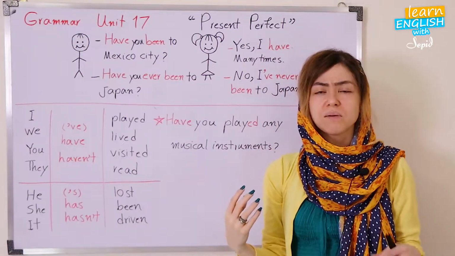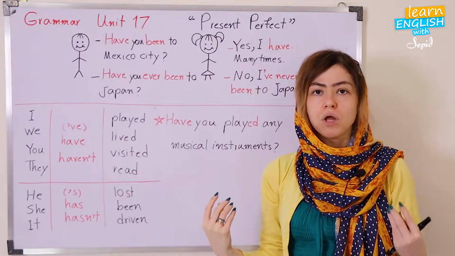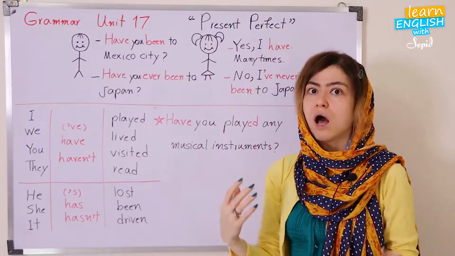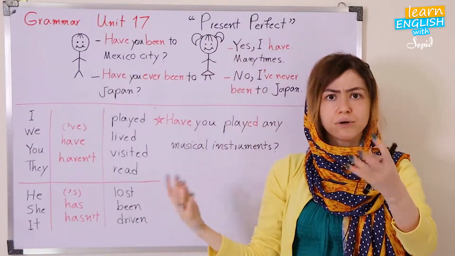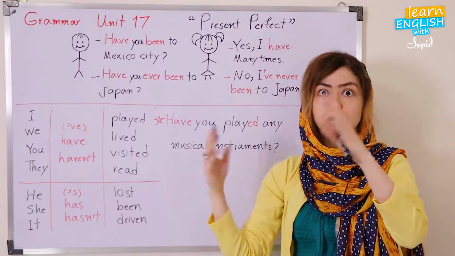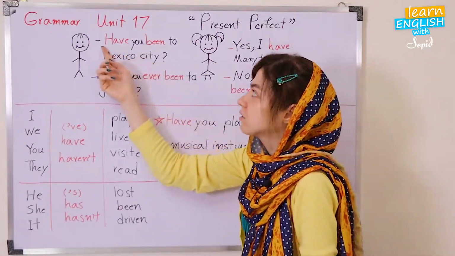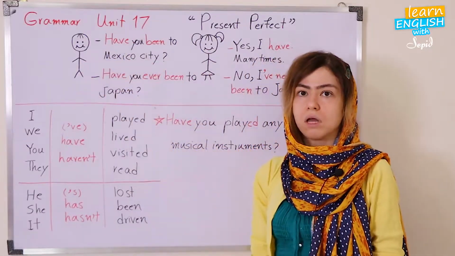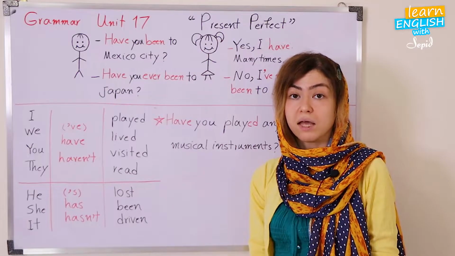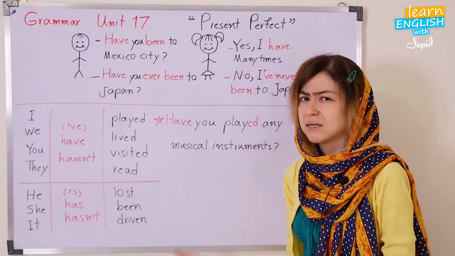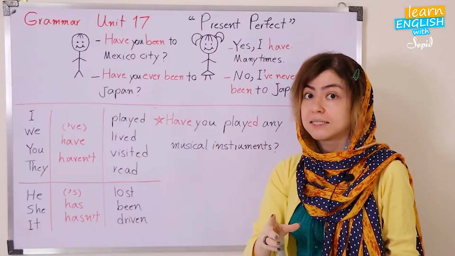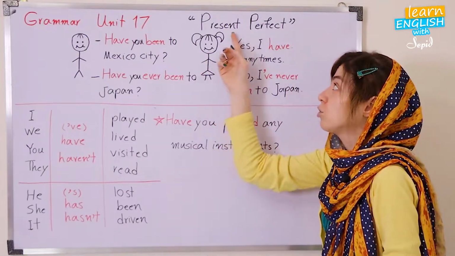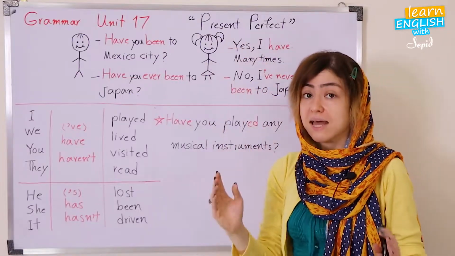But there is something strange here, because we always use do, does in question forms. But here, the story is different. The story is actually totally different. You see that have is the auxiliary verb. So pay attention. In present perfect, we never use do, does, or did because it's a totally different tense.